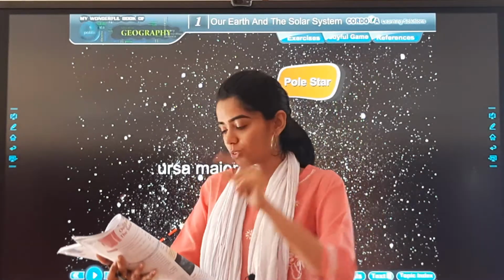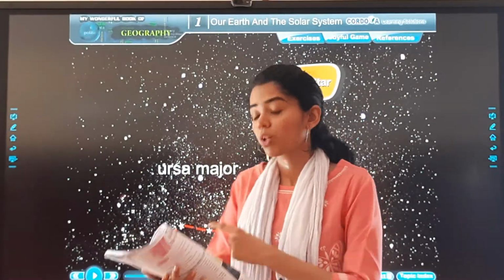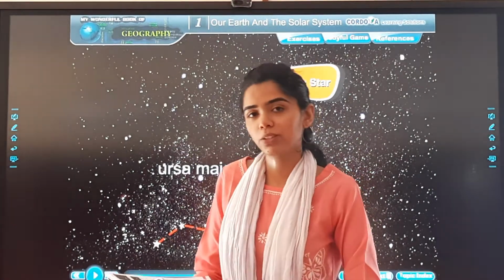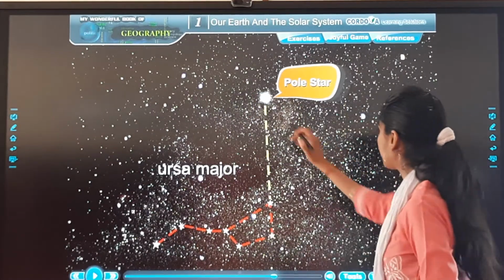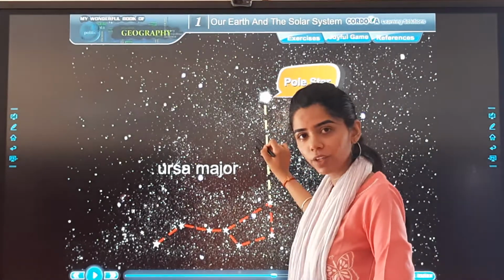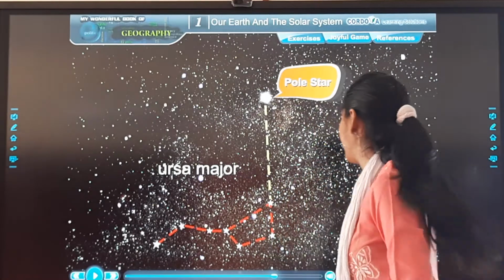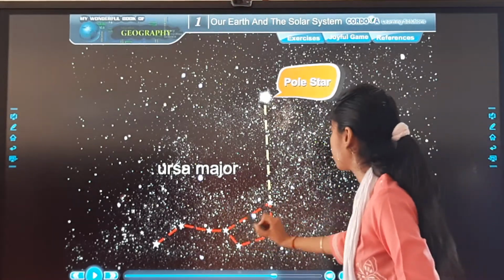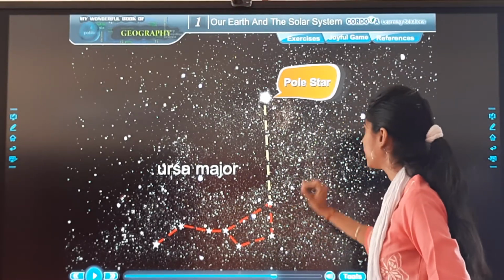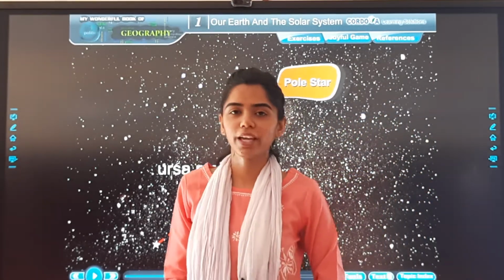We can easily locate the pole star with the help of Saptarishi. That means, for example, if here there is Saptarishi, the first 2 stars are over here, so there will be the pole star near it. Is that clear? You can see in the picture also. See? So pole star is over here. This is how you can locate it.